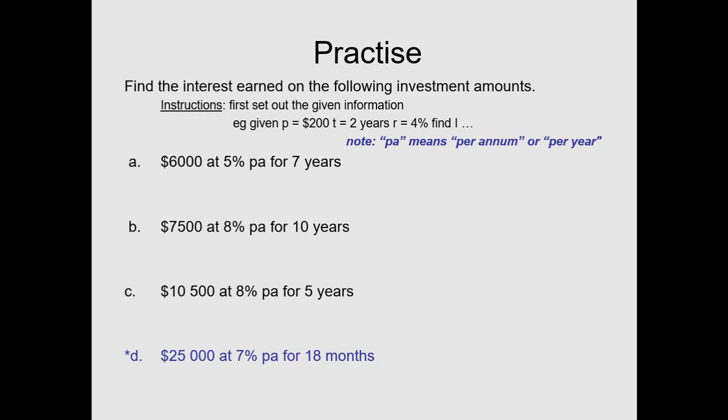You're investing 25,000 at a rate of 7% interest per annum, that's per year, but this is for 18 months. You're going to want to do some kind of conversion there, and I would recommend figuring out what fraction of a year is 18 months. Go ahead and hit pause and give that a go, and the answers will come up in just a minute.